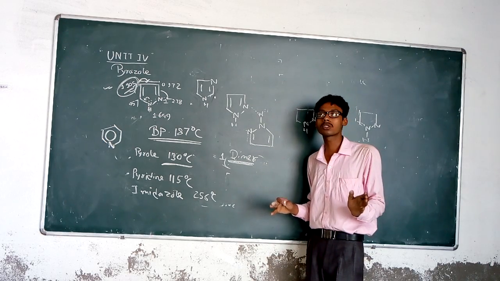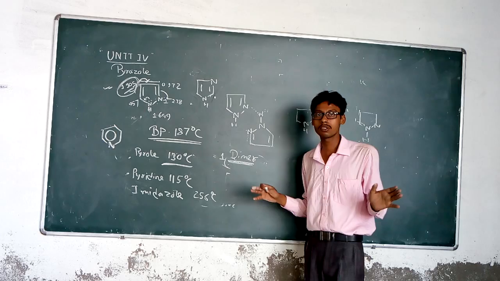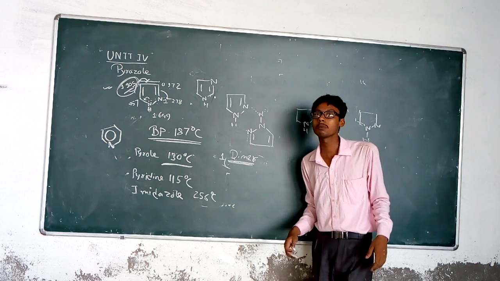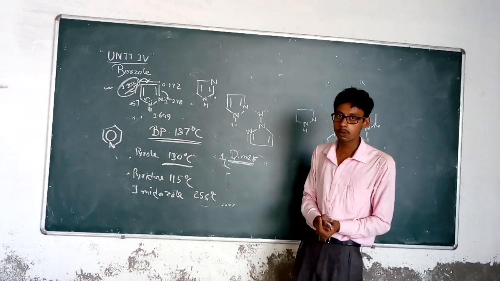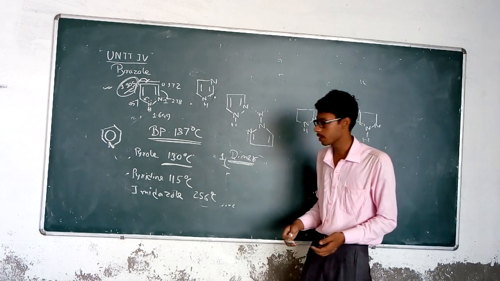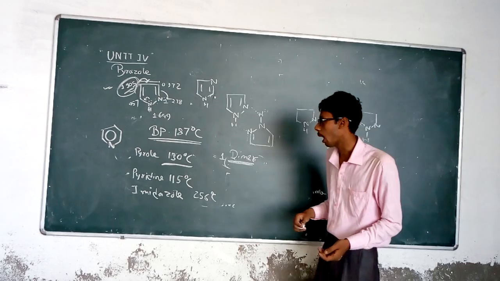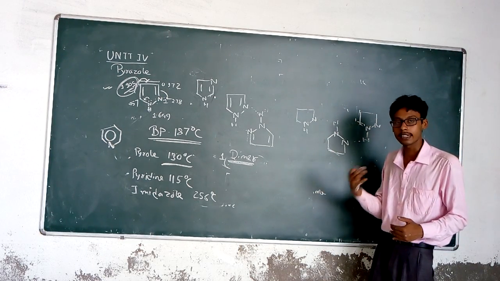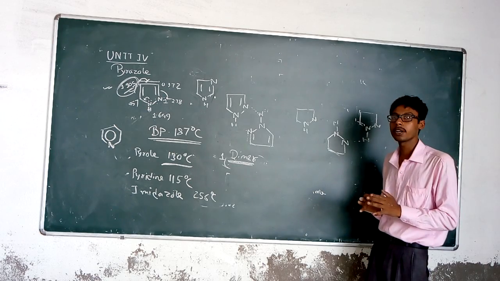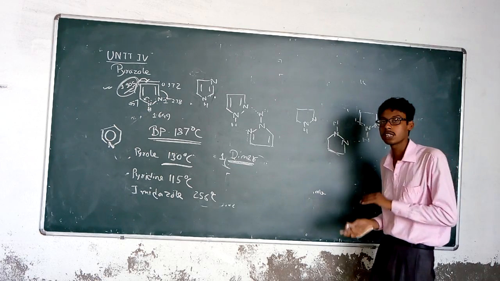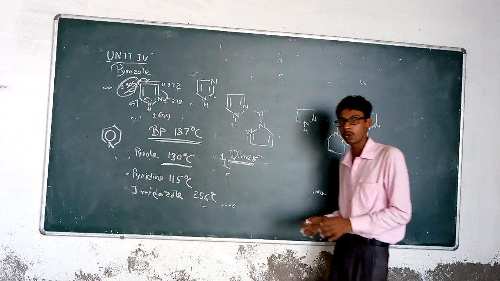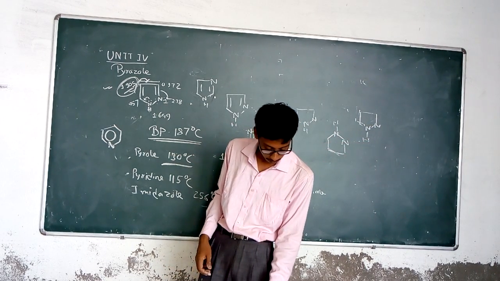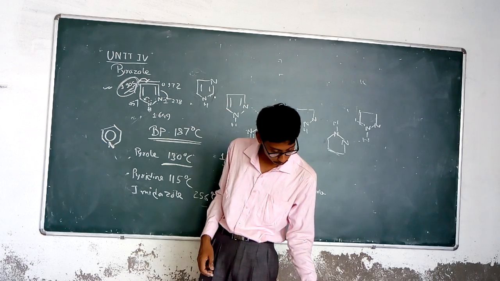15 to 20 imidazoles together form hydrogen bonds, and that's why this large quantity of hydrogen bonds, to break down this hydrogen bond requires more energy, and that is the main reason that the boiling point of the imidazole is higher than the pyrazole, and likewise the boiling point of the pyrazole is higher than pyrrole as well as pyridine. This is about the physical properties and about the pyrazole boiling point.